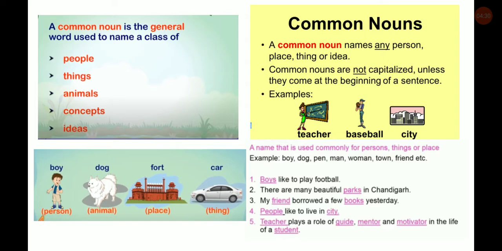Example, boys like to play football. Now here, what is the common noun? Boys. Why is the B capital? Because it is the starting letter. Second example, there are many beautiful parks in Chandigarh. Now which is the common noun over here? The common noun is parks. The next example is, my friend borrowed a few books yesterday. Here what are the common nouns? Friend and books. So I think you all have understood common nouns. We will move further.